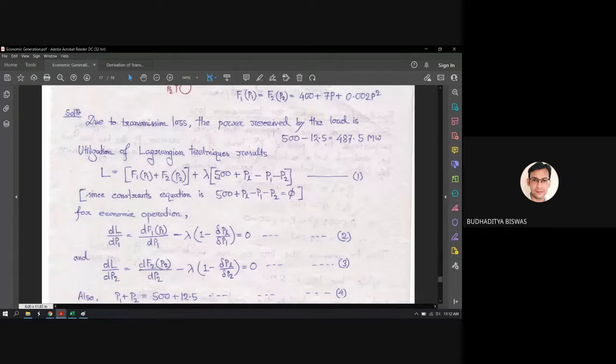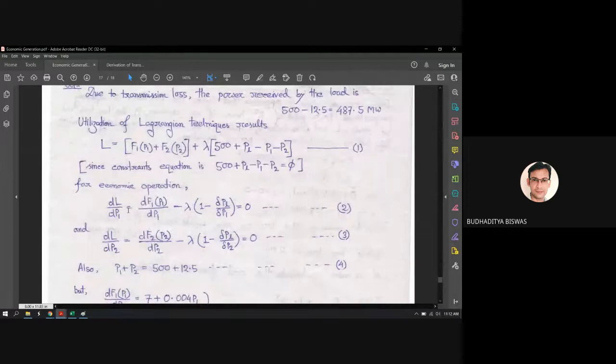constraint equation, which is 500, which needs to be received by the load, plus the loss PL minus P1 and minus P2. Does everybody understand why the minus sign is there? Because this is the loss, this is the demand and this is the generation, so these should be on the two sides of the equal sign. So when you take them to the same side, one should be minus. Generation minus the demand should be equal to 0. So that's why it is called the constraint equation. This is equation number 1.